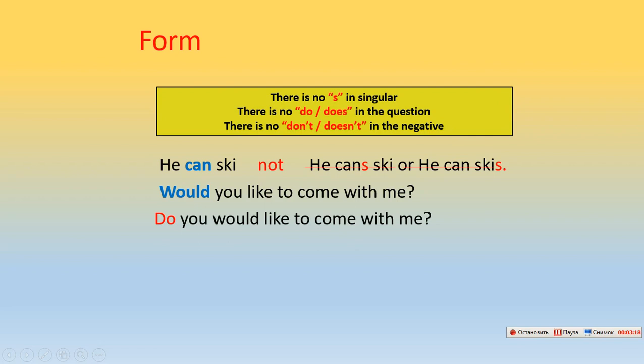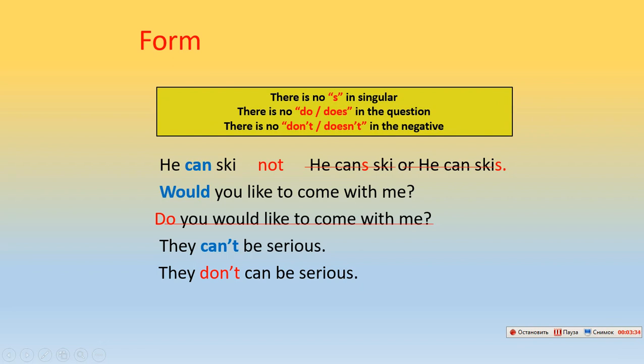Would you like to come with me? Do you like to come with me? No, we don't use this one. We use only would. Would is an auxiliary verb. They can't be serious. We don't use don't. They can't, not they don't.